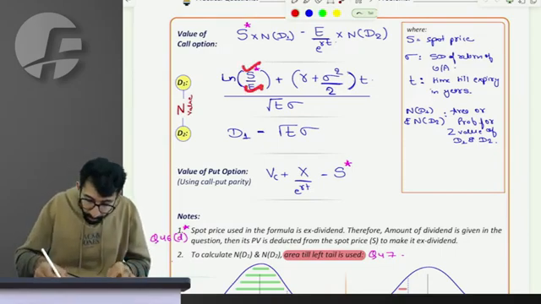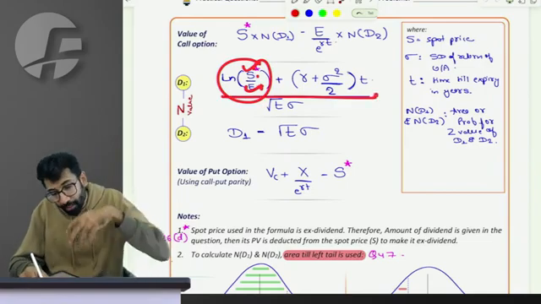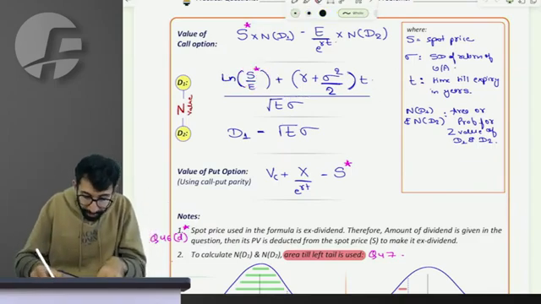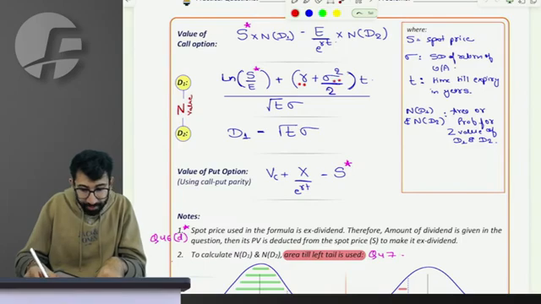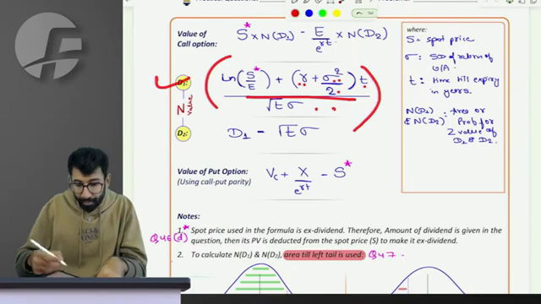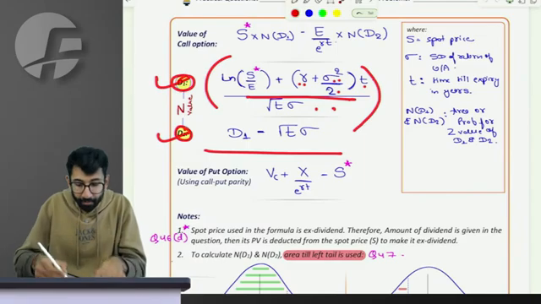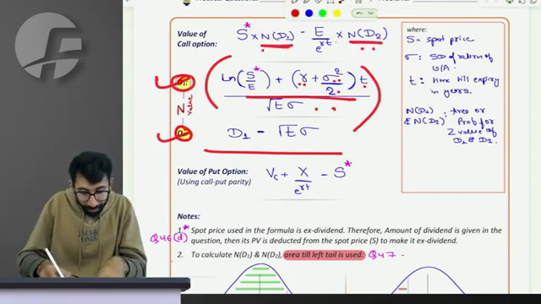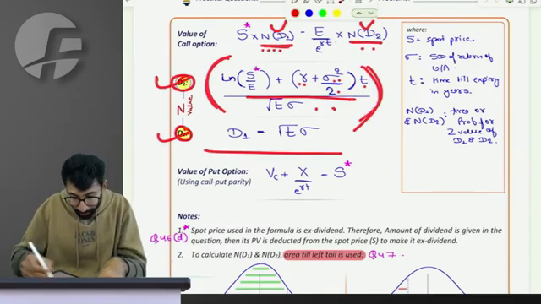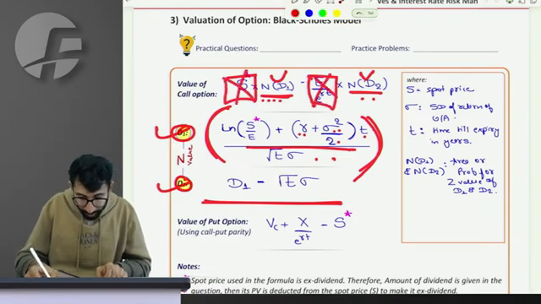Log natural of spot divided by exercise. Black-Scholes is all about formulas. I'm not getting into the details of it again because we have done it in derivatives. Risk-free rate plus SD square by 2, times time period, divided by SD root t, gives you D1. Similarly, you calculate D2. For D1 and D2, which are my Z values, I calculate the area from the probability distribution table, calling them N(D1) and N(D2). And accordingly, I apply the Black-Scholes model. This particular part will differ a bit, which I will explain to you.